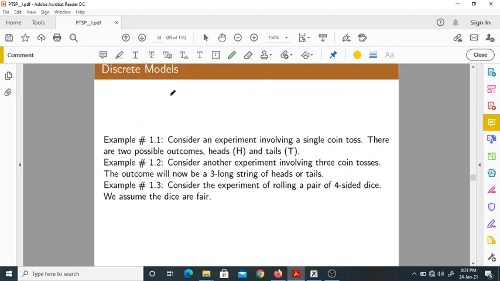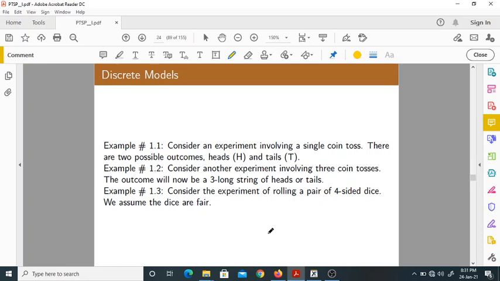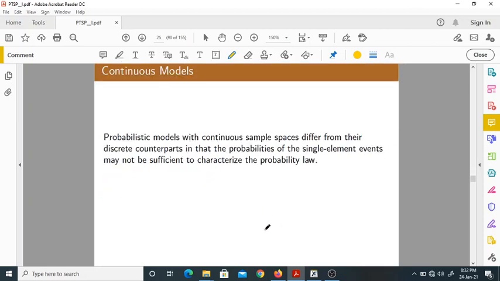Now, actually these are discrete models. Till now we discussed only discrete models. Why? Because outcomes are discrete in number. You know what discrete means? We are able to count them, something like counting numbers. Yeah, so there is one more example. Consider the experiment of rolling a 4-sided die. We assume the dice are fair. You solve this third example, 1.3, yourself. Okay, let us see what you get.